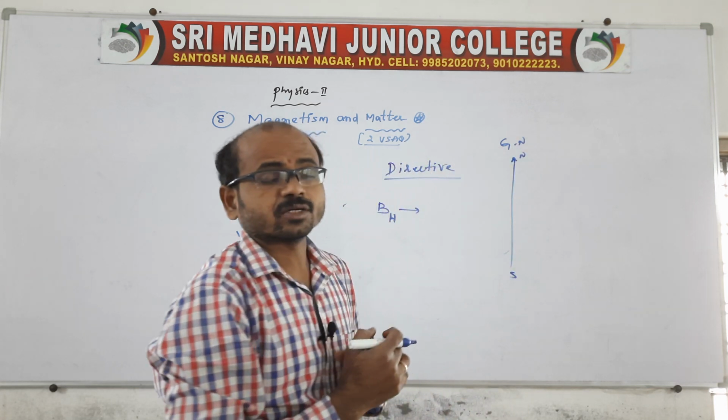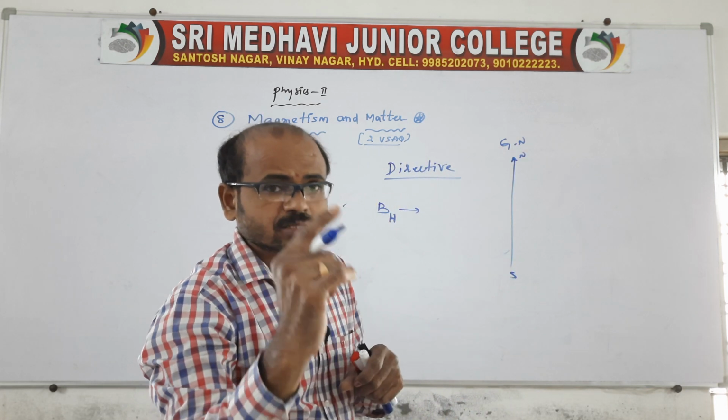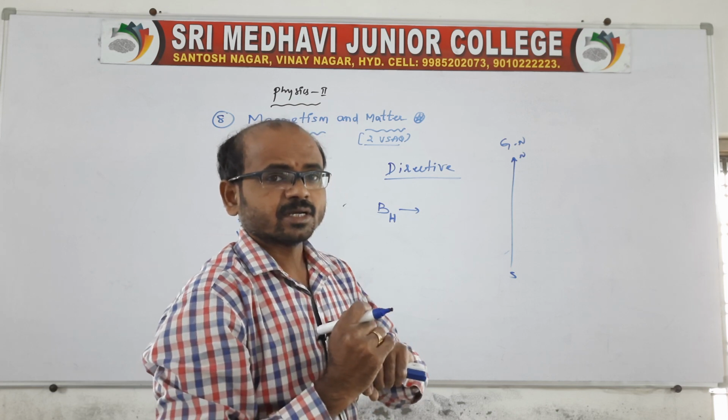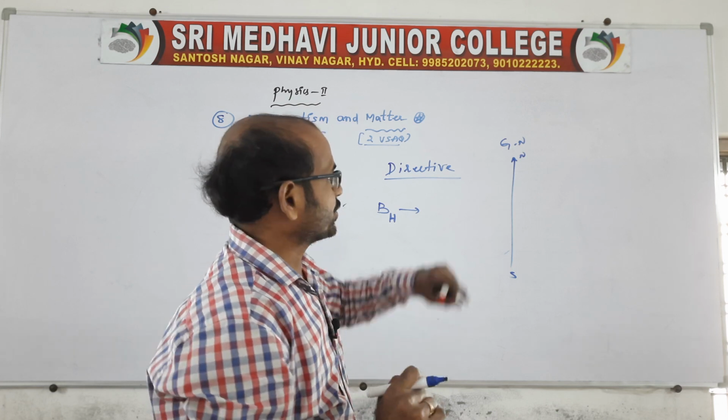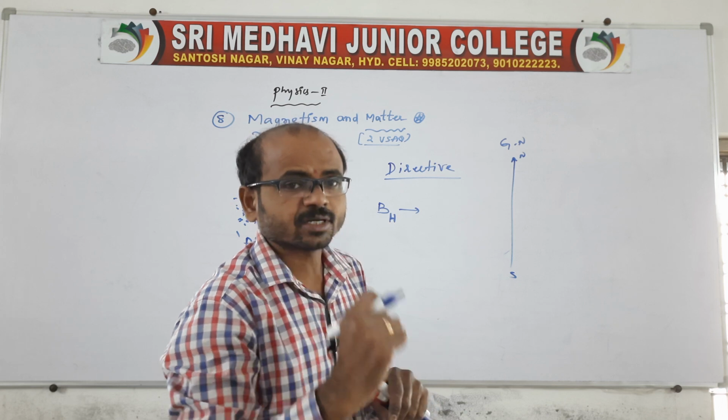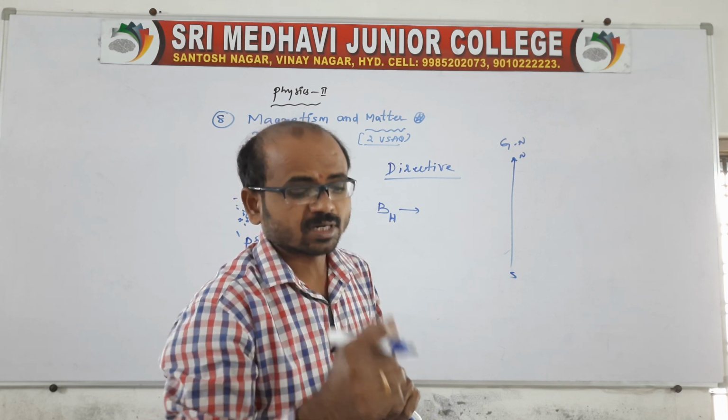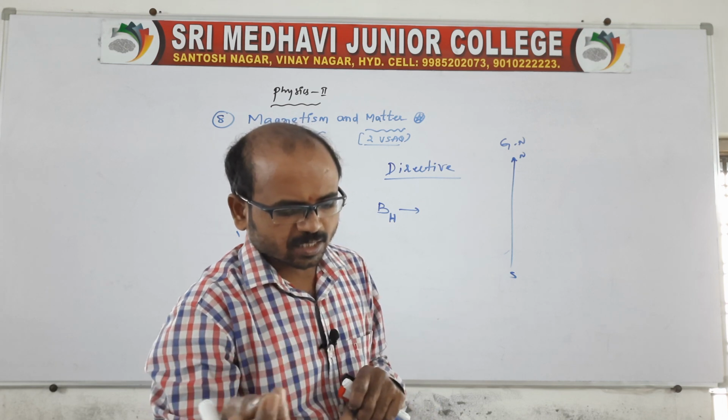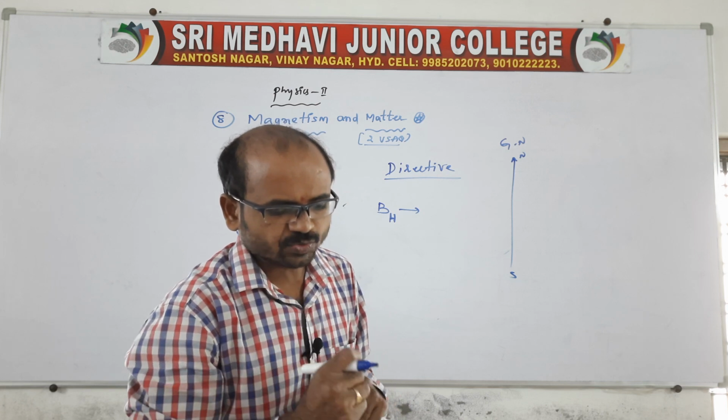That is what we call the directive property. The other end, pointing towards geographical south, is called the south pole.